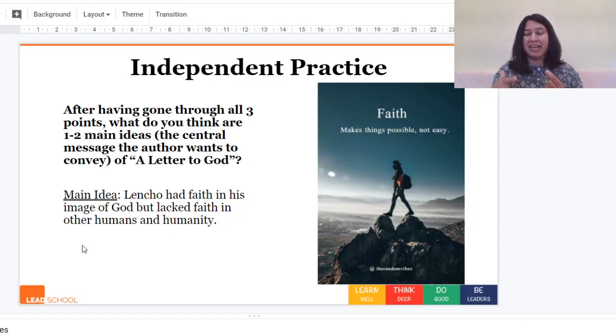What we will do now is a long answer type question. There are 2 types of questions that you will see in your board exams in the literature section: short answer type and long answer type.